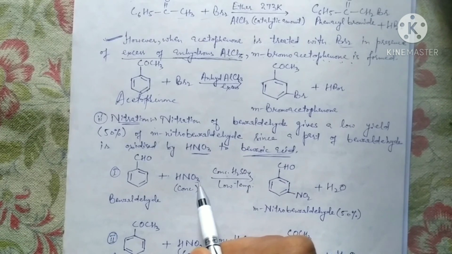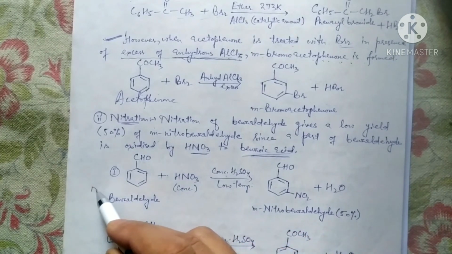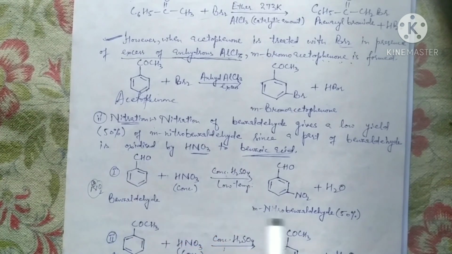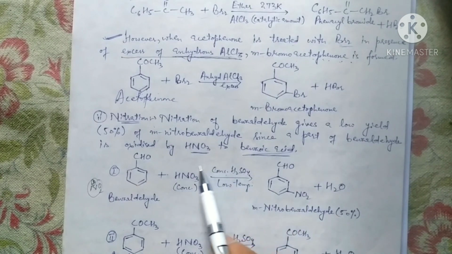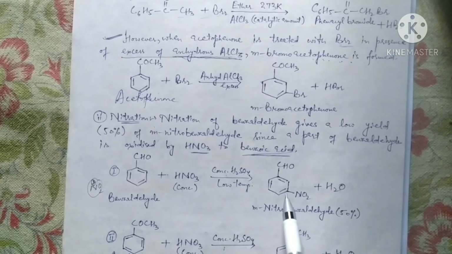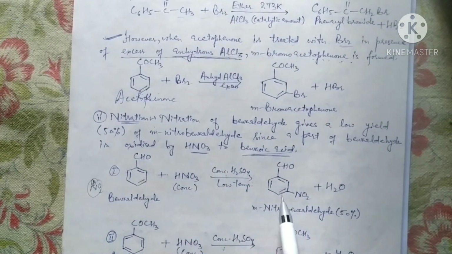What sort of attacking species do we get from this nitrating mixture? NO2 positive ion, the nitronium ion. This is the attacking reagent. You are seeing that the nitronium ion generated from the nitrating mixture gets attached to the nuclear part of this aromatic aldehyde.